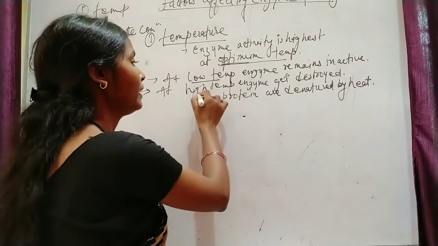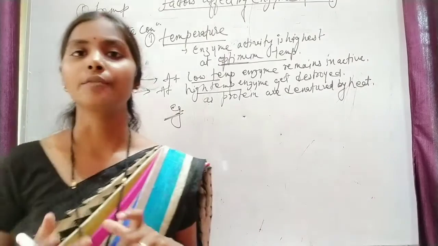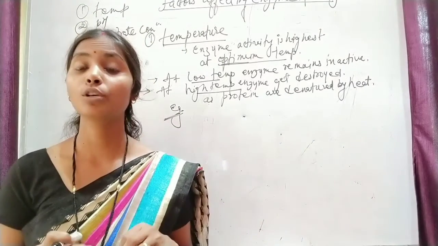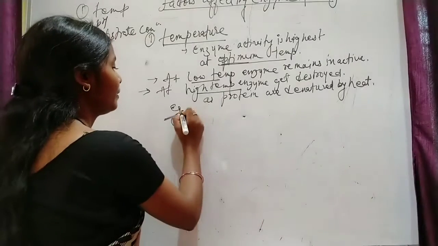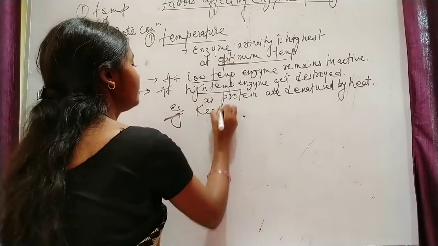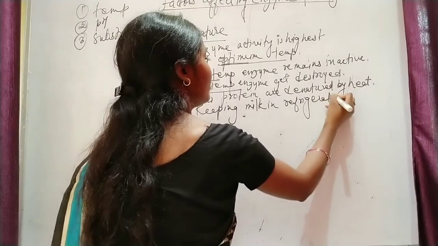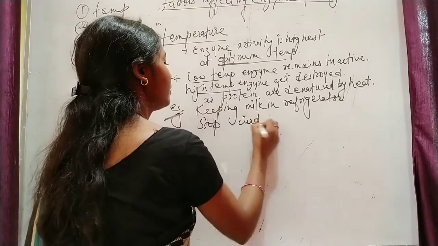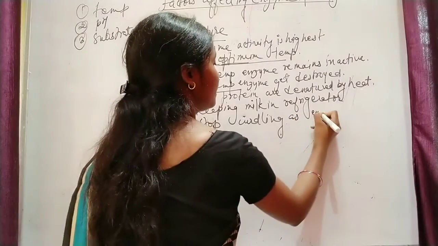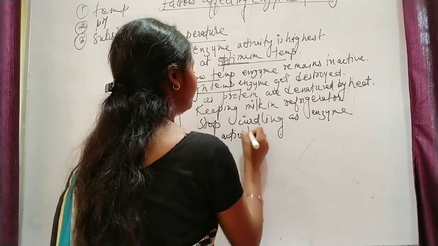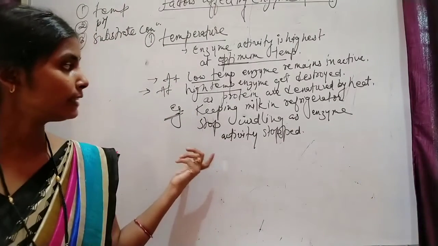At low temperature enzymes remain inactive, and at high temperature they are destroyed. For example, keeping milk in the refrigerator stops curdling. The milk does not form curd because the enzyme activity is stopped when we keep it in the refrigerator. So there is no formation of curd.